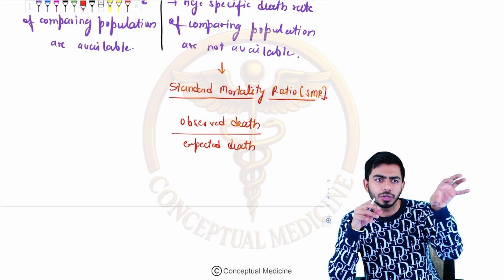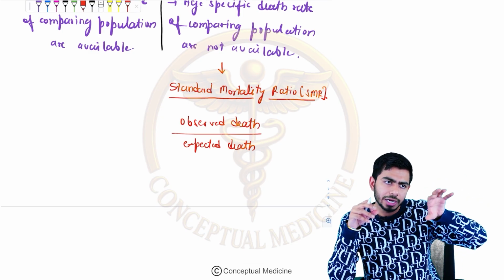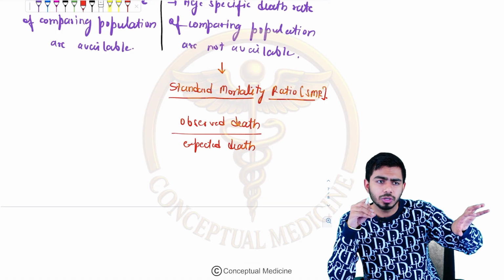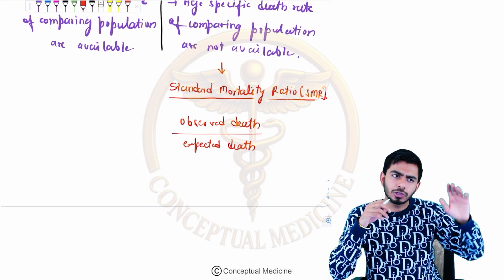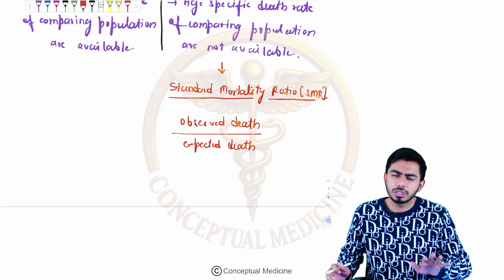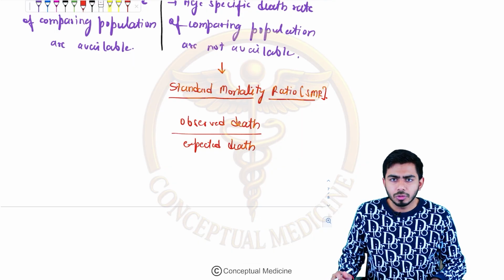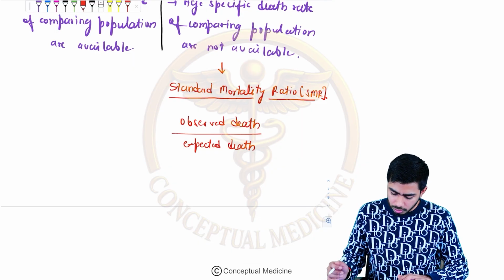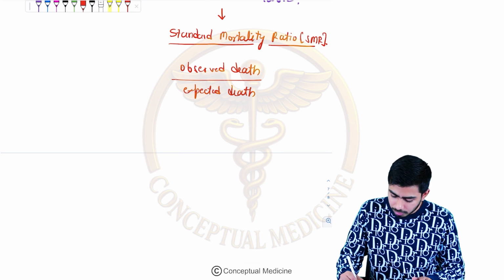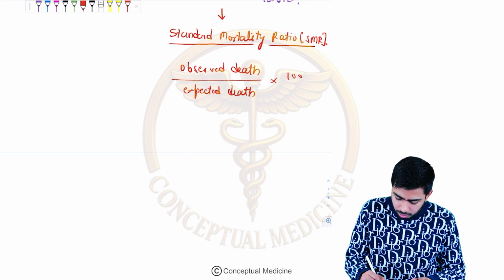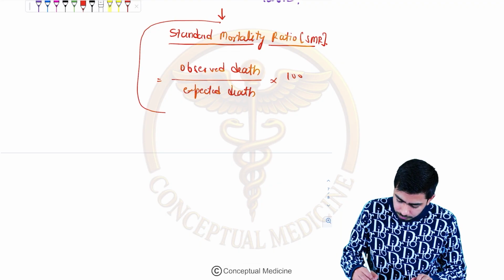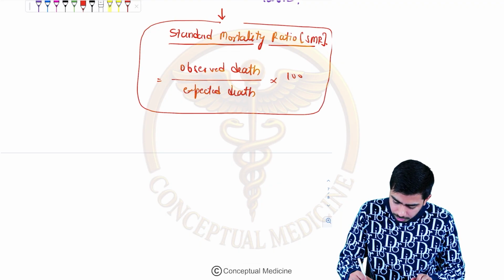So the observed death is 12,000 and the expected death is 10,000. So 12,000 by 10,000 into 100 would be the standard mortality ratio. Observed death by expected death multiplied by 100 is your standard mortality ratio. I hope you are clear with that.